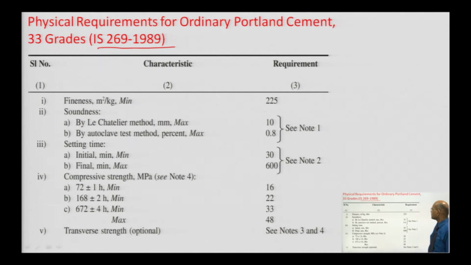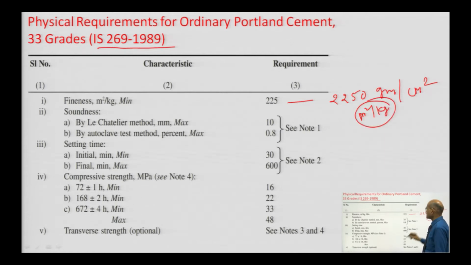First we have to see the fineness test. The fineness of the cement by the surface area method should not be less than 225. So, this is 225 meter square per kg. This is the specific surface area. So, the specific surface area of ordinary Portland cement should not be less than 225 meter square per